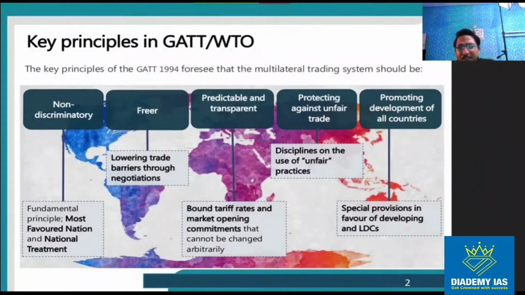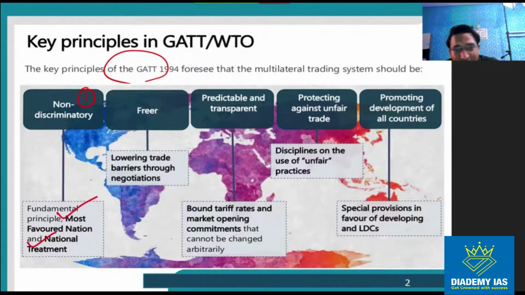Apart from that, if we see the overall principles of the WTO, the first principle is non-discriminatory trade. This non-discriminatory trade is the fundamental principle. There will be no discrimination, right? For that we have MFN and national treatment, which ensure there is non-discriminatory trade.